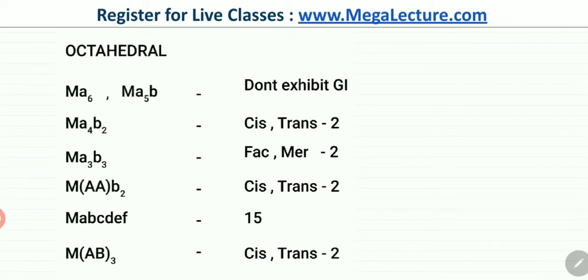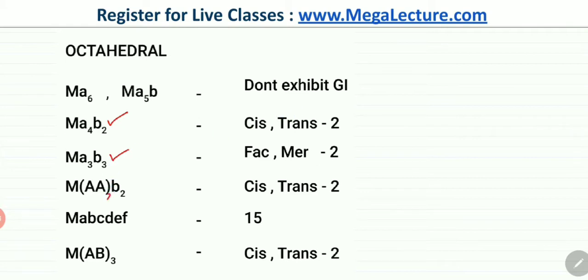Now, similarly, we can conclude our octahedral complexes as well. In octahedral complexes, we studied that for the minimum cis-trans arrangement, you can't really get cis and trans isomers if all ligands attached around the metal ion are of the same type, or if even one is different, then they won't exhibit geometric isomers. For that to happen, you need four ligands of one type and two ligands of another type, or three ligands of one type and three ligands of another type.